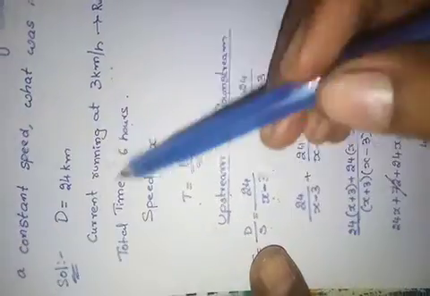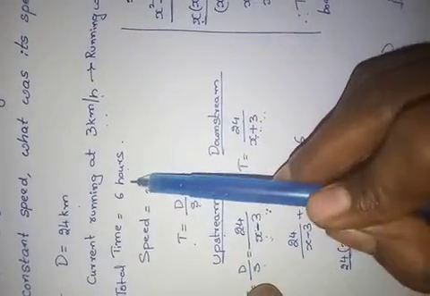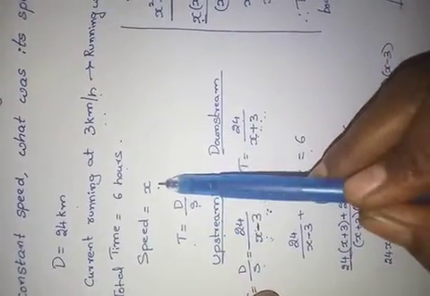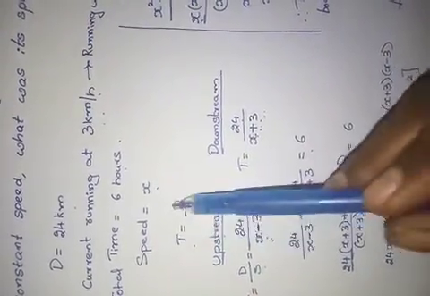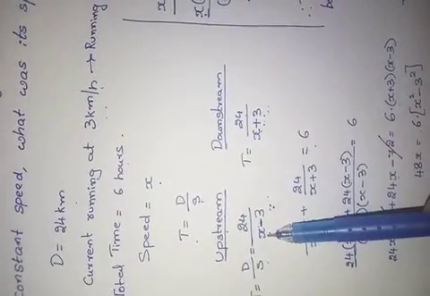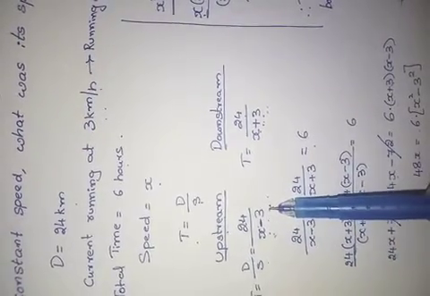That's all. The problem is completed. See, they have given the distance, the speed of the running water, and the total time taken for going up and coming back. We have to find the speed. I have taken it as x. Time equals distance by speed. Upstream, the speed of the boat will be reduced by the speed of the running water.